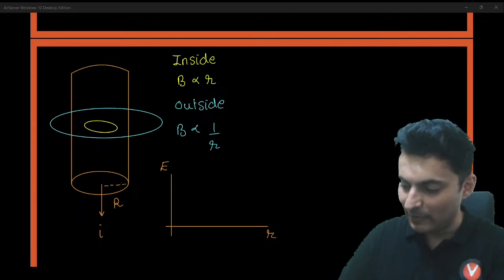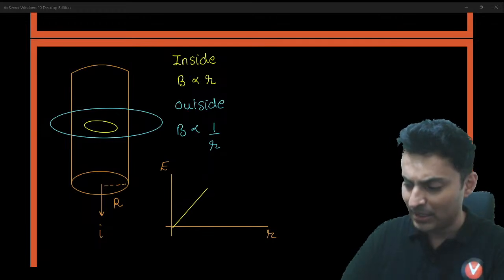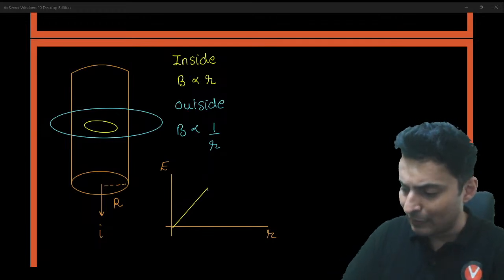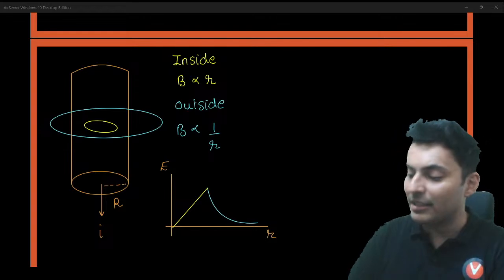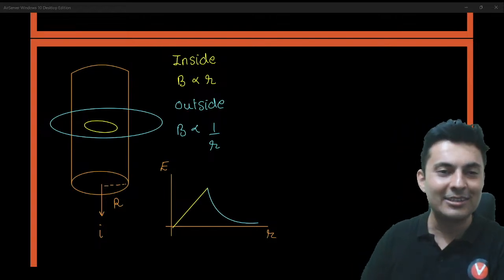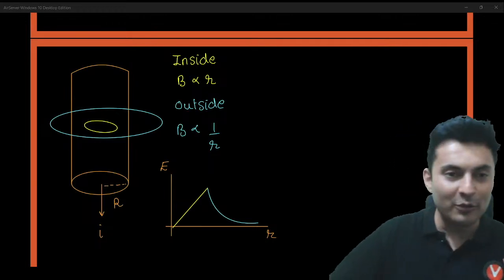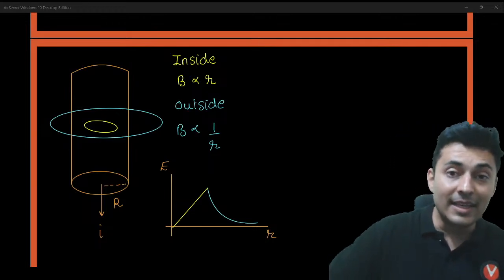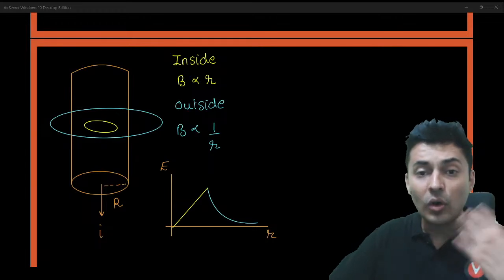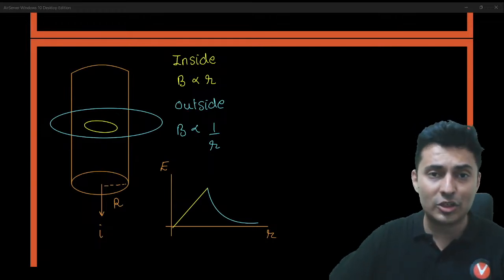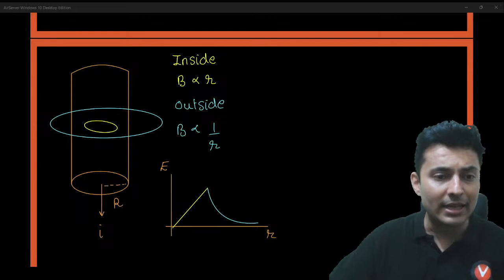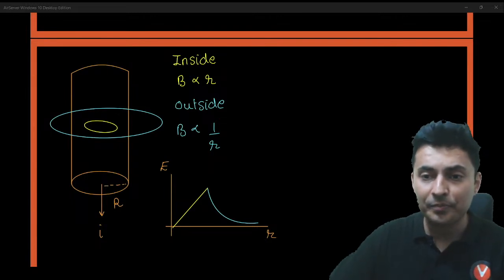Electric field graph for a solid sphere. So inside it will be proportional to r. That means it will be a straight line. Outside it is inversely proportional to r. That means it will be a curved line. Something like this. So this is the graph of the magnetic field of a thick wire inside versus outside. This is also there as your in-text question.